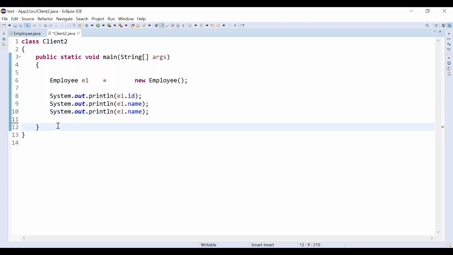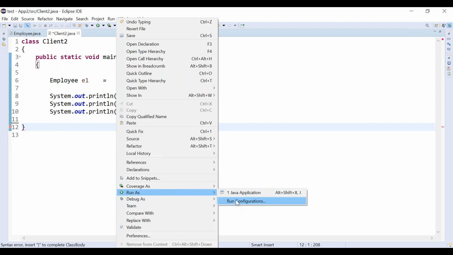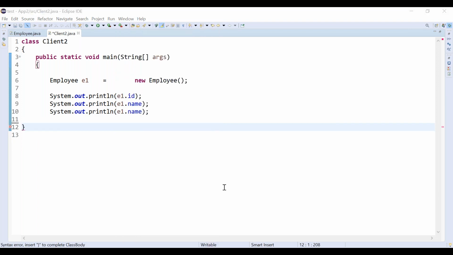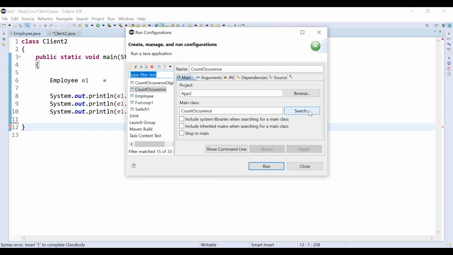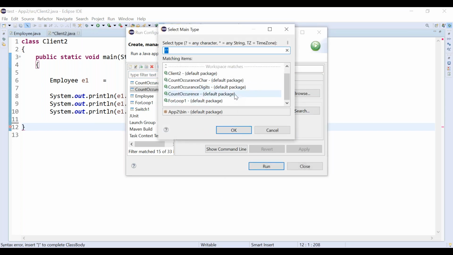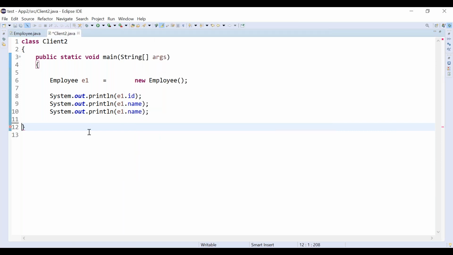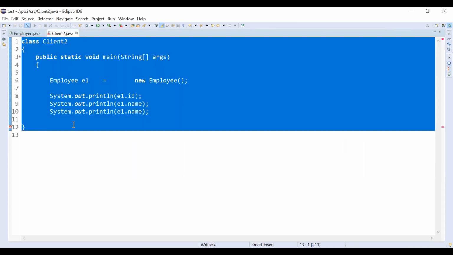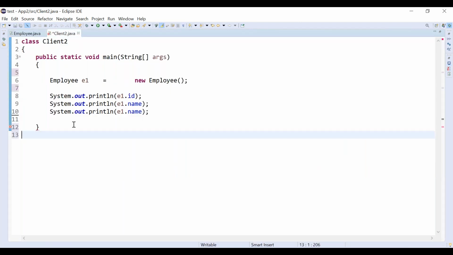How can you run? It is simple. Right click, run as, run configuration, correct? Select client 2, because the client 2 class is what we are going to run. We need to close one more parenthesis.